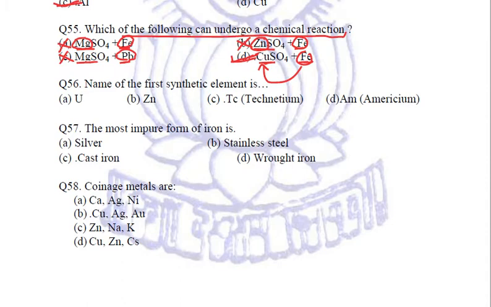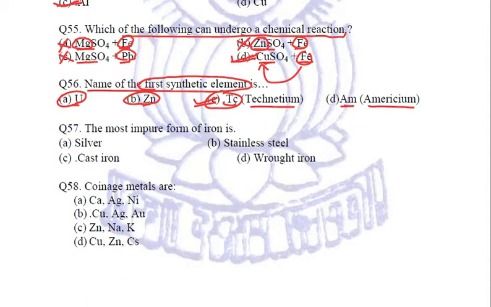Now, this is the question which I think you need to note down because these are not found mainly in most of the books. Name of the first synthetic element. Is it U or Zn or Tc or Am? U, everybody knows it is uranium. Zn, everybody knows it is zinc. But Tc is specially written so that you may note it down. This is technetium and Am is americium. So basically it is Tc, technetium. It was the first synthetic element.